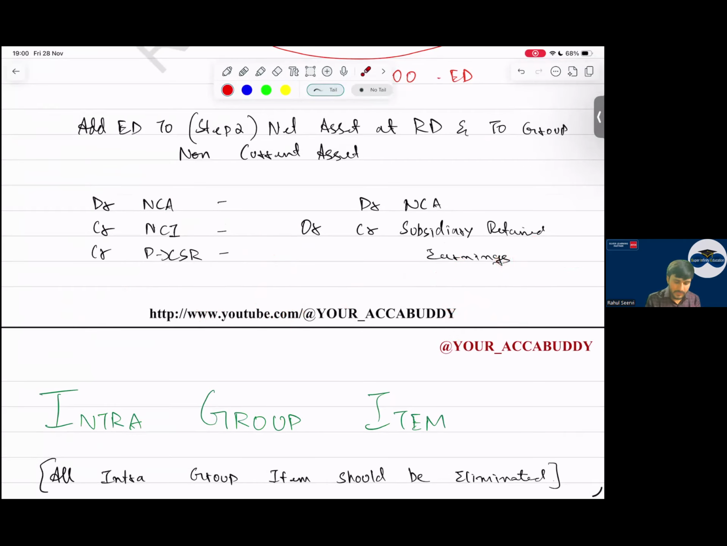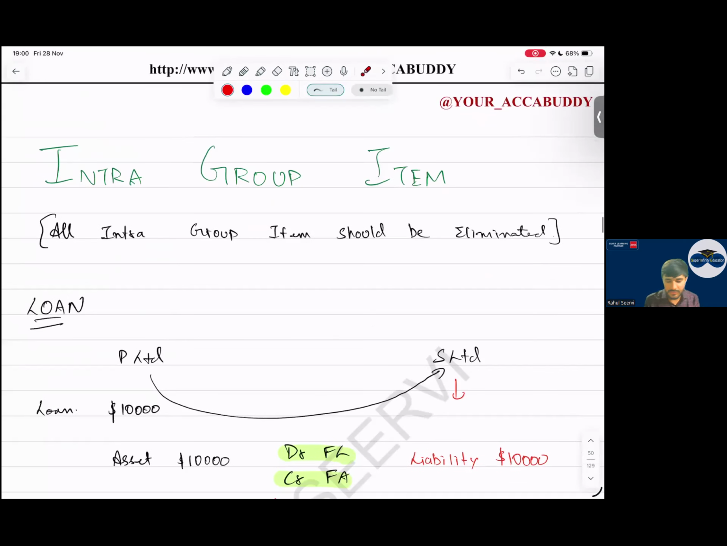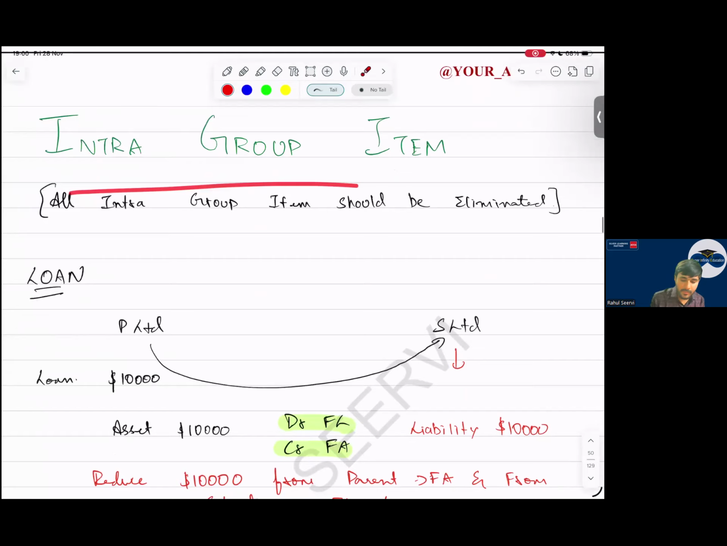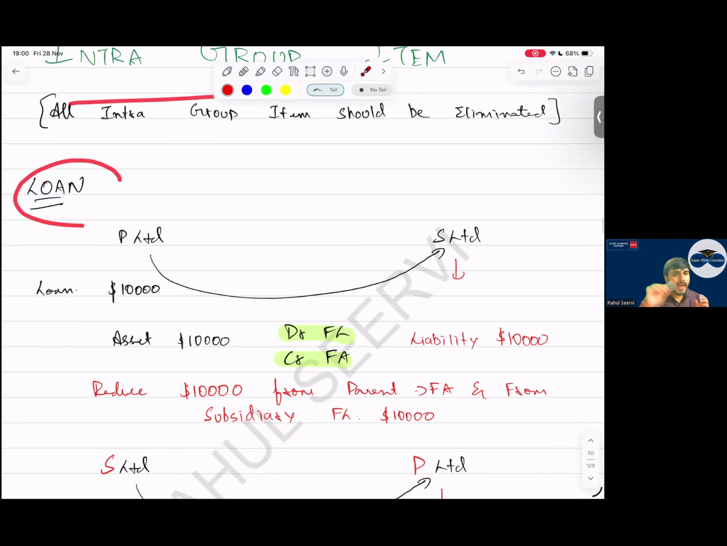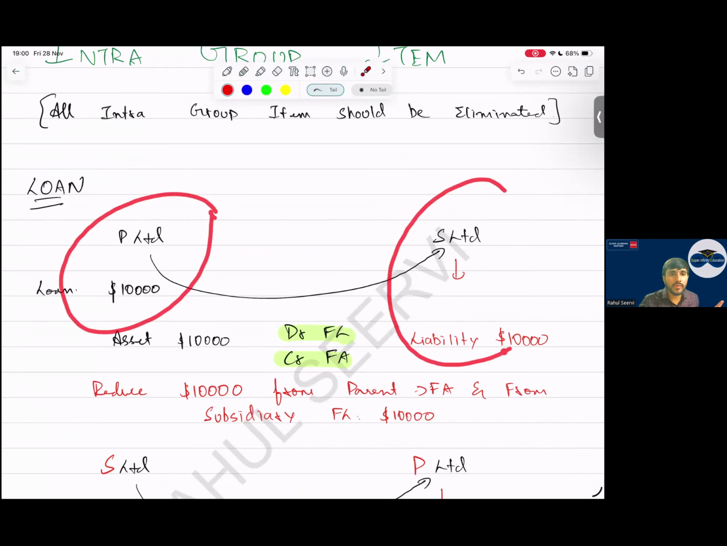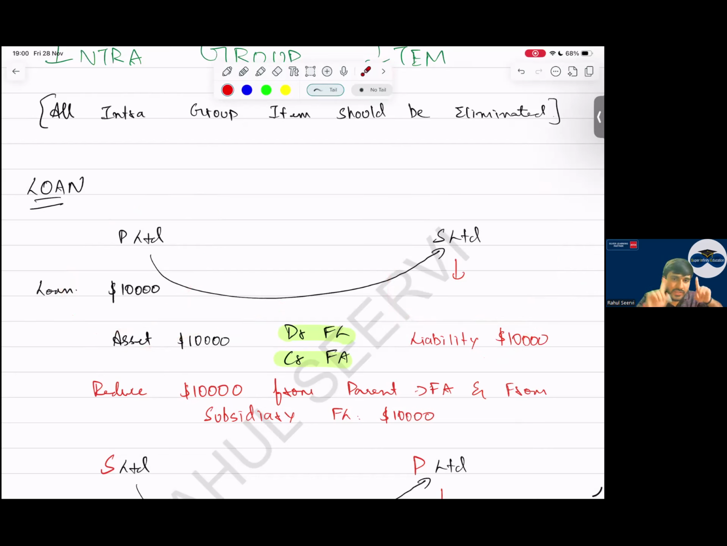Then, intra-group items, a very good part. Parent company and subsidiary company. The parent has given a loan to the subsidiary. The parent recorded an asset, and the subsidiary recorded a loan, a liability. So eliminate: remove the asset, remove the liability. Even if you do not remove this, your balance sheet will tally, but ACCA will not give you full marks, because consolidation is done from a single entity point of view. It is one company. That is the reason.